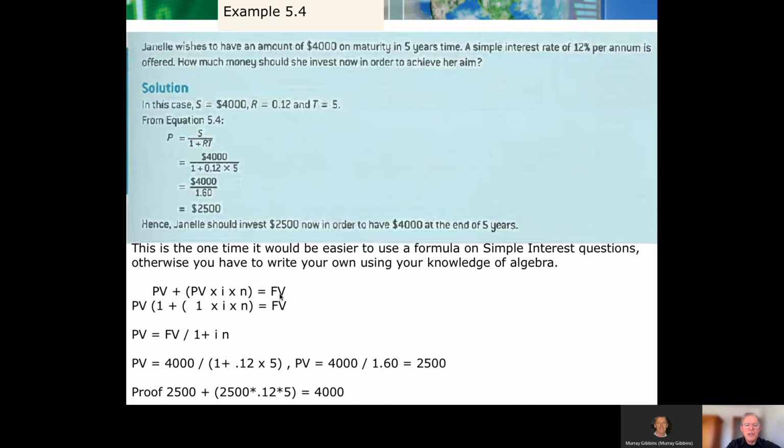So we're going to plug in what we do know to find what we don't. But before we do that, let's just expand the brackets. And when we do that, we're really saying, let's take present value out. We're saying present value times 1 equals the present value. 1 plus present value times 1 will equal the present value. So this formula here is saying exactly the same thing as the formula above.